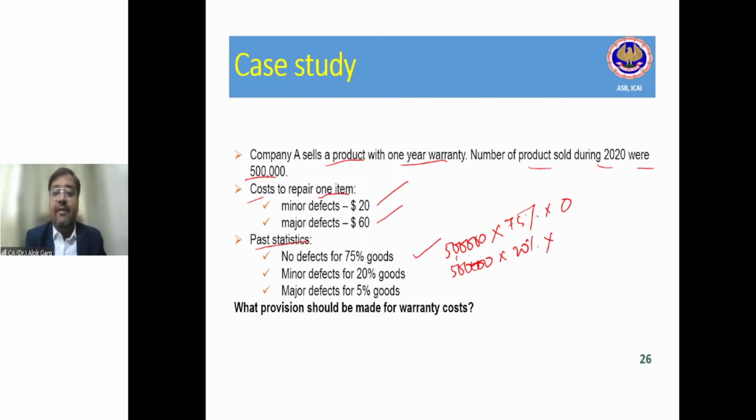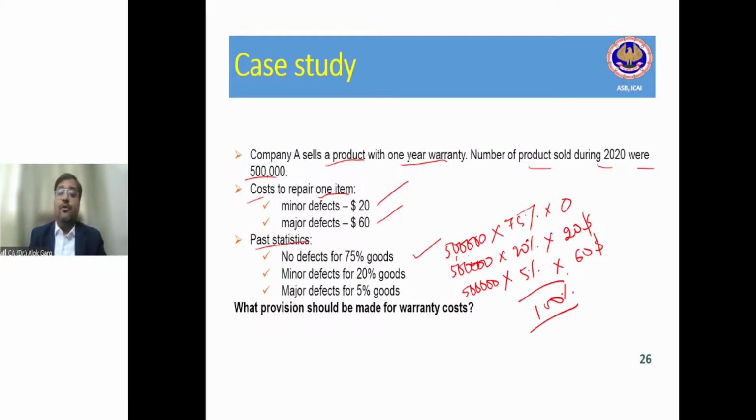If there is a minor defect, probably per item cost is $20, right? Major defect for 5% goods: 5 lakh multiply by 5% into, if there is a major defect, the cost will be $60. This total comes out as 100%, right?